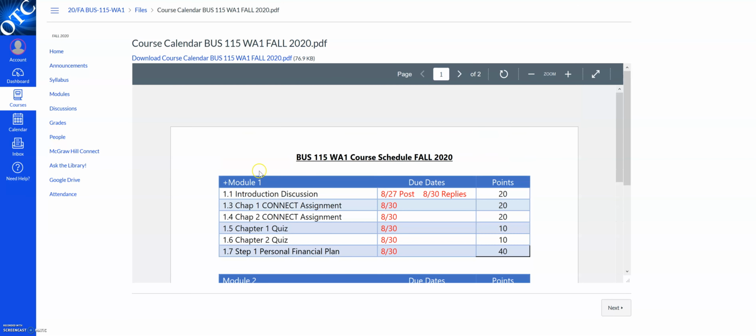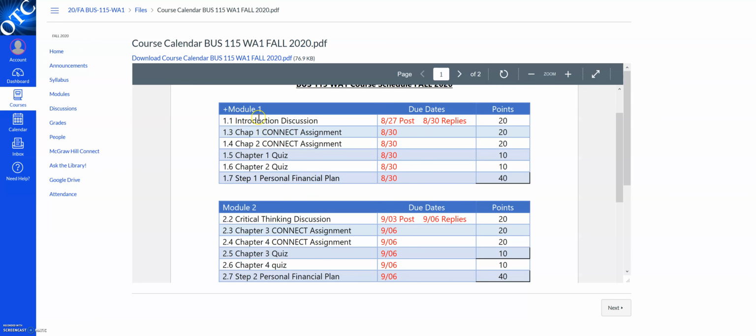The way the course calendar is laid out is on the left side, you'll see modules, and there's 8 modules. So in module 1, you'll have the assignments here. In the middle column, the due dates for the assignments. I should mention that any discussion, like the introduction discussion, right here, and then in module 2, the critical thinking discussion. There's 2 dates associated with discussions. The first date is the due date for the initial post, and then the second date is the due date for replies to classmates, and at least 2 replies to classmates are required for each of the discussions.